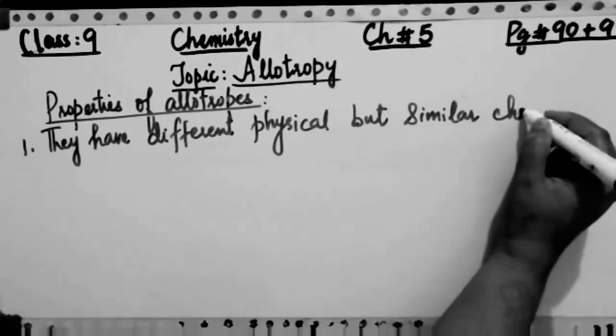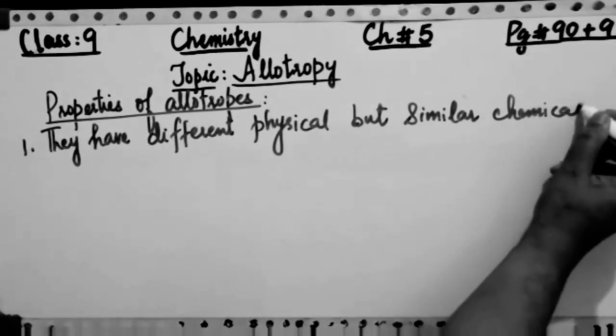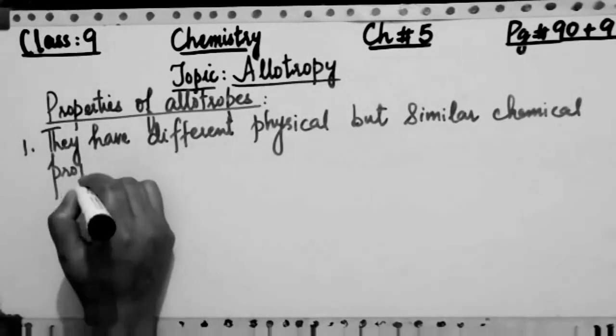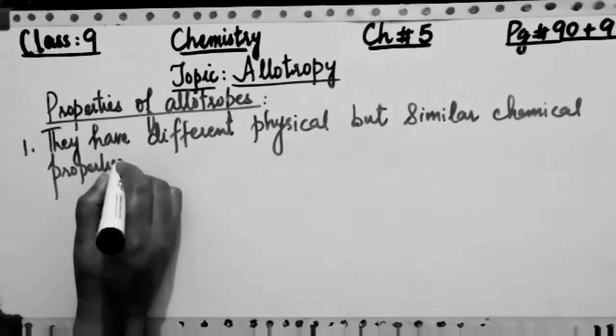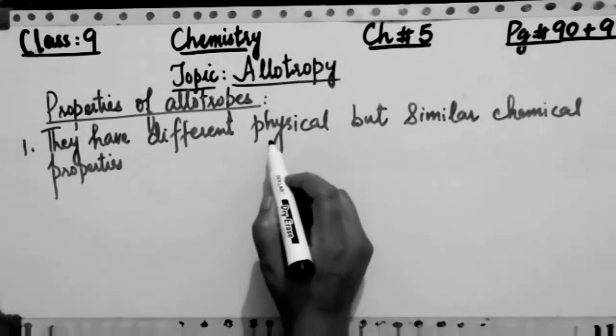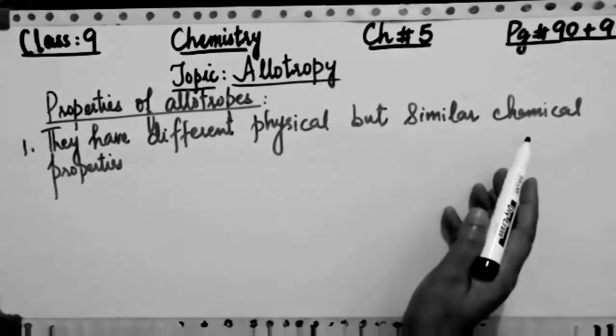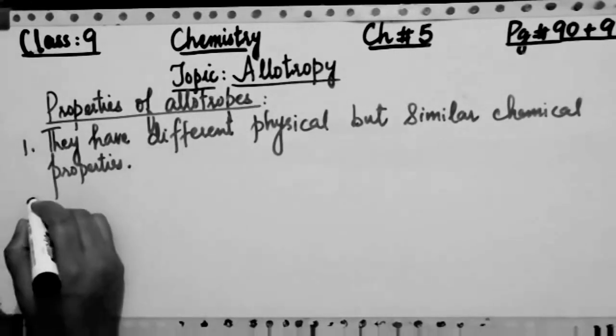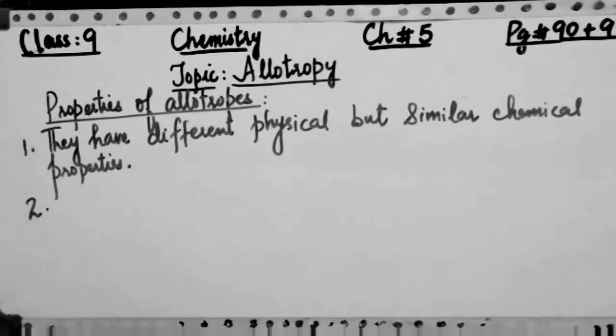So this is the main theme, main concept of the allotropy, that different atoms of elements must have different physical properties, but they should have similar chemical properties. So this will become your first point regarding properties of allotrope.